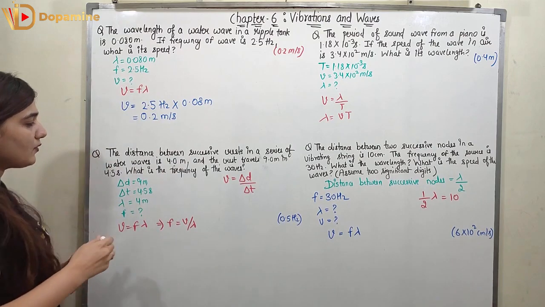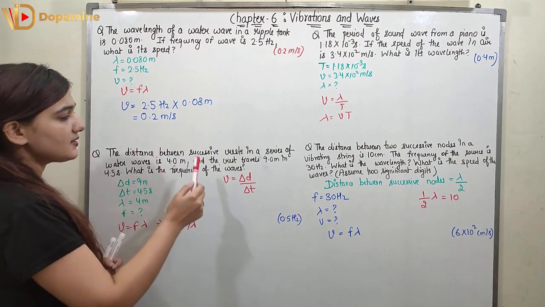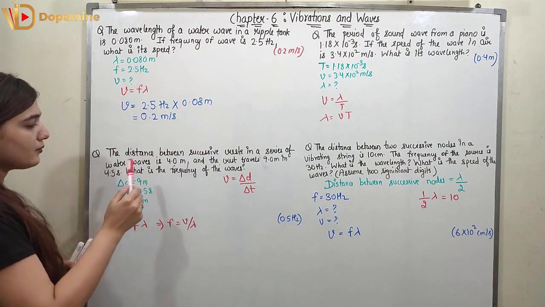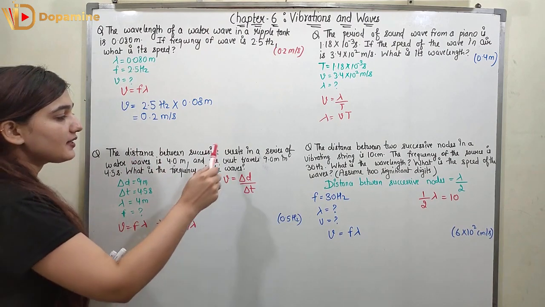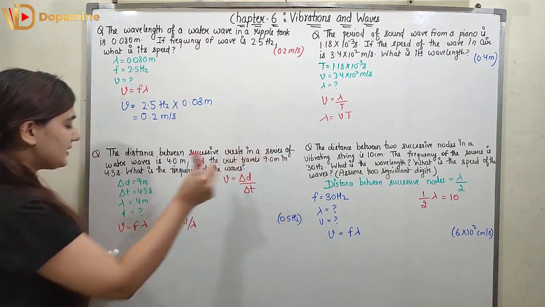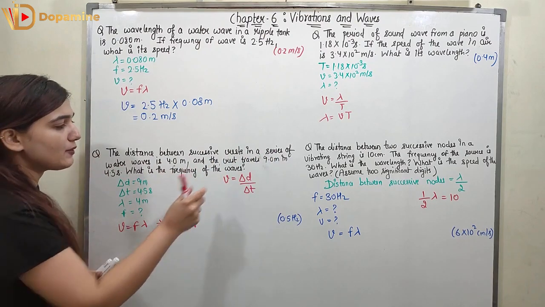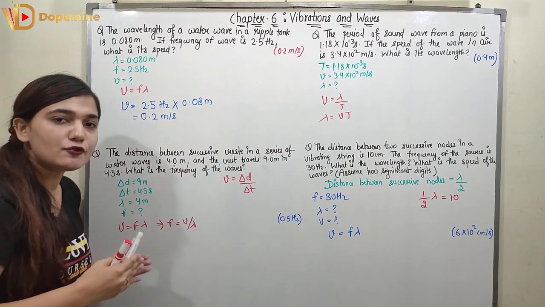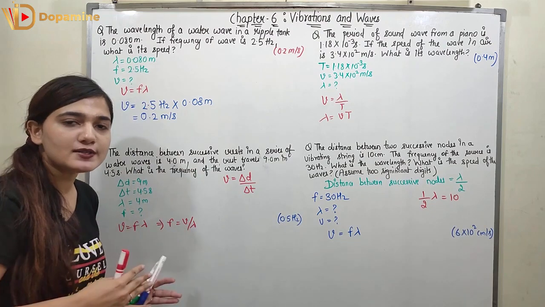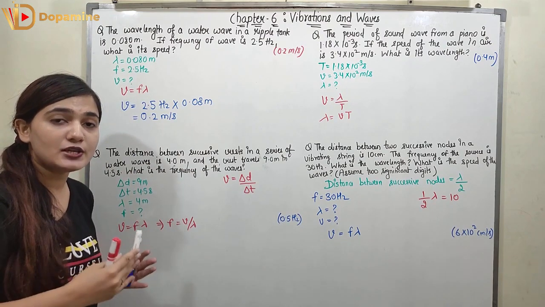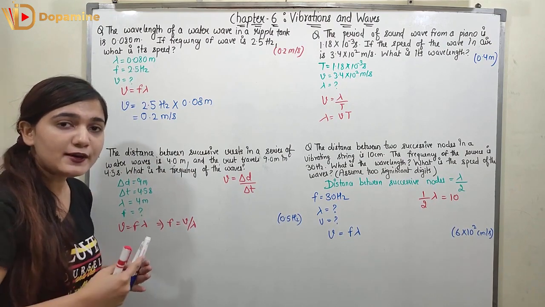Now coming to the next problem, it states the distance between the successive crests in a series of water waves is 4 meter and the crest travels 9 meter in 4.5 seconds. What is the frequency of the wave, right? For finding out frequency, again we are going to use the universal wave equation, but for the universal wave equation we require the speed of the wave.